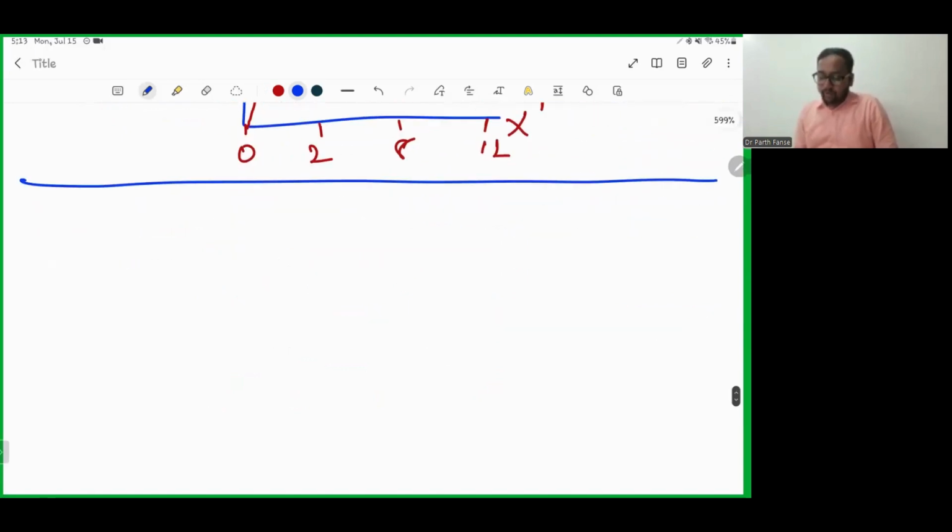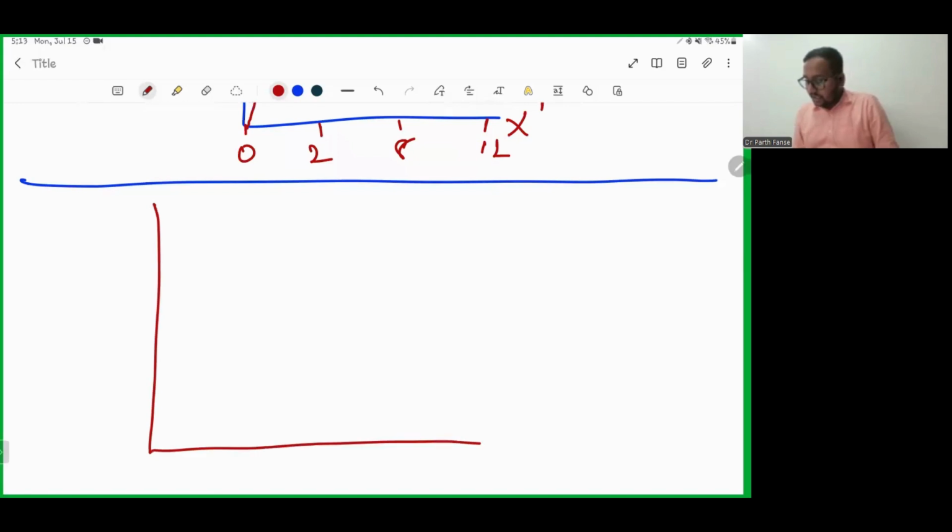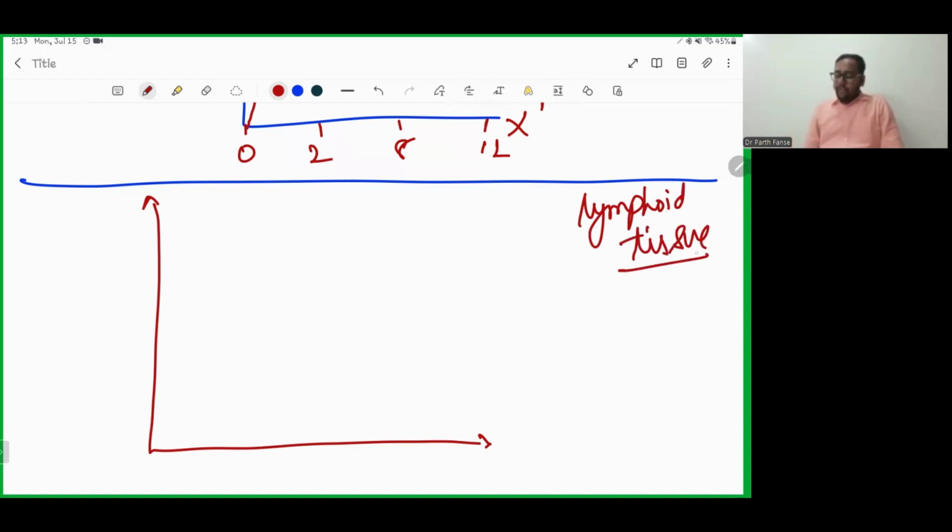The third graph we want to study is about lymphoid tissue. We want to study a graph of lymphoid tissue. In lymphoid tissue, we won't change our parameters on the x-axis and y-axis. Again, I'm noting it in terms of age, and this is nothing but growth.